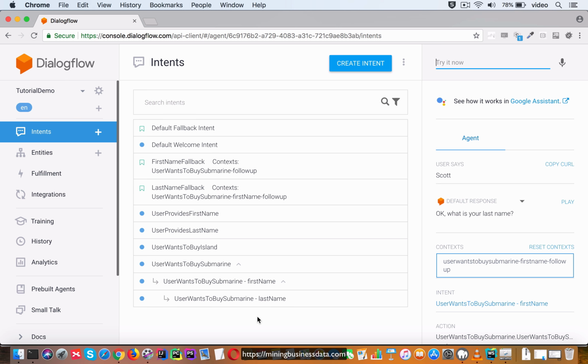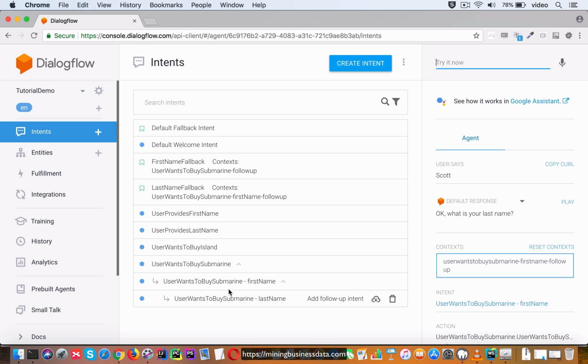Now at this point, if you think about it, this was our target intent. At the same time, aside from the intents which don't have any input context at all, you will also remember that because of the way the follow-up intent tree works in Dialogflow, this also is a candidate intent simply because it shares the input context with this one.